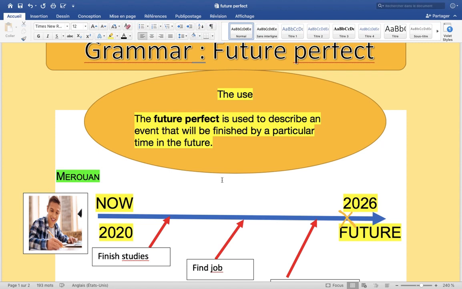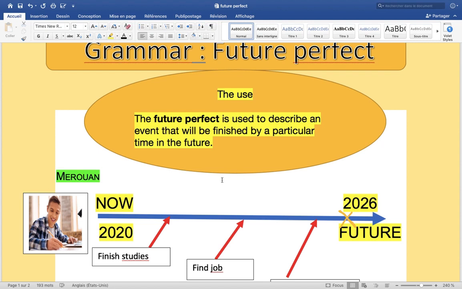The use means in Arabic الاستعمال. When are we going to use this tense? The future perfect is used to describe an event that will be finished by a particular time in the future. So we have an event, and this event is going to be finished at a specific time in the future.